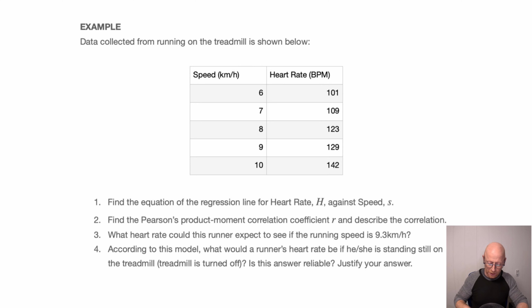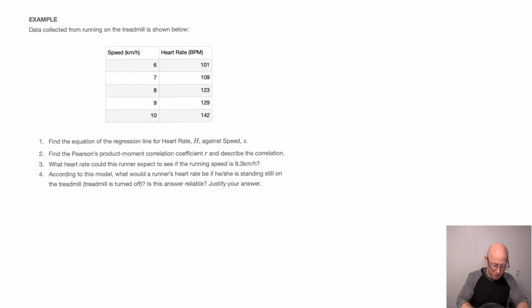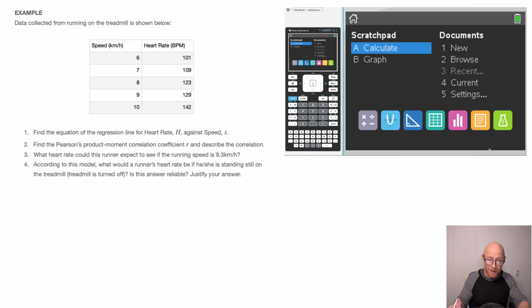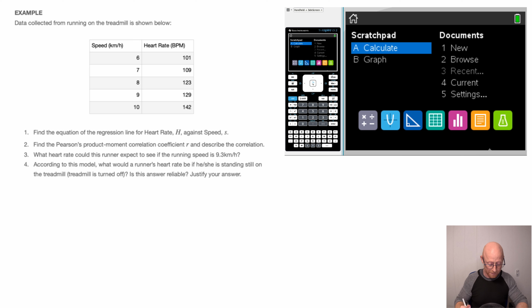So the first thing I'll do here is I'll shrink this question so I have a bit more space to write some working and the answers. There we go. And you can now see my calculator on the screen. Now the first question here, question 1, we're told find the equation of the regression line for heart rate, that's capital H, against speed, lowercase s. Okay, so hopefully that's quite clear. We need to find the equation of the regression line.